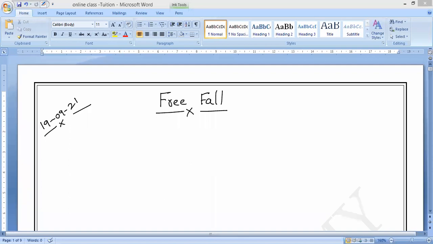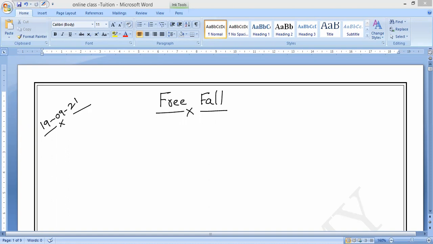That is what we concluded. So, in a free fall motion, mass is an independent factor. Is it yes or no? Mass is not a dependent factor for the acceleration of the body falling towards the ground. During free fall, heavier objects as well as lighter objects will accelerate at the same rate.